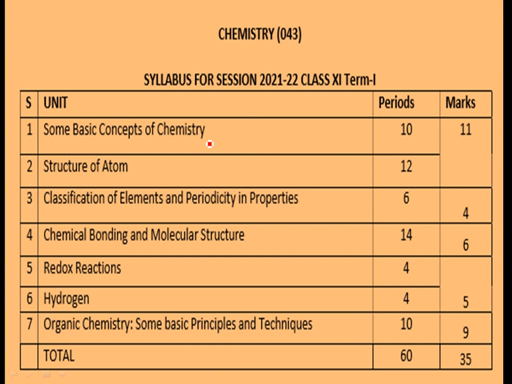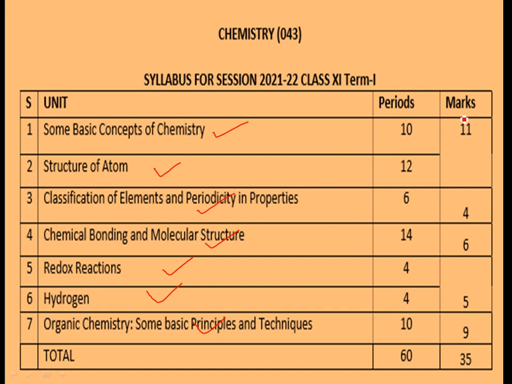class 11th. There are 7 chapters: some basic concepts of chemistry, structure of atom, classification of elements and periodicity in properties, chemical bonding and molecular structure, redox reaction, hydrogen and organic chemistry.